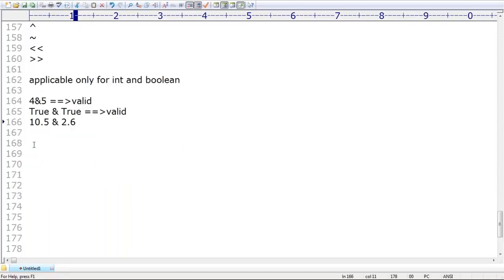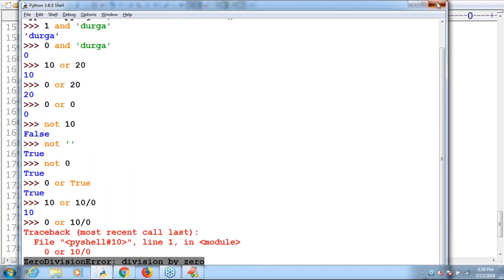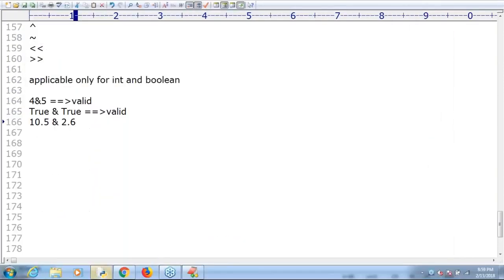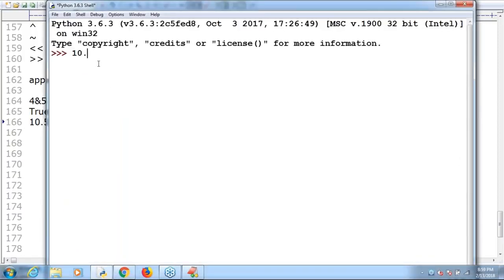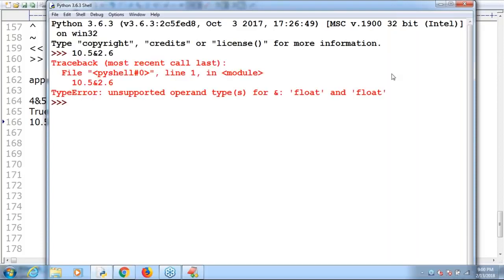Make sure. Okay, sir. Now take very special care about this one, sir. Let me show this option so that you will get some clarity. 10.5 and 2.6. Is it valid or invalid? Please respond. Invalid. Can you please read that error? Unsupported type for and operator, float and float you can't apply. But the same thing you can take for true, you can take for false. Happily, the corresponding output by default you are going to get, sir. Make sure you people are aware.